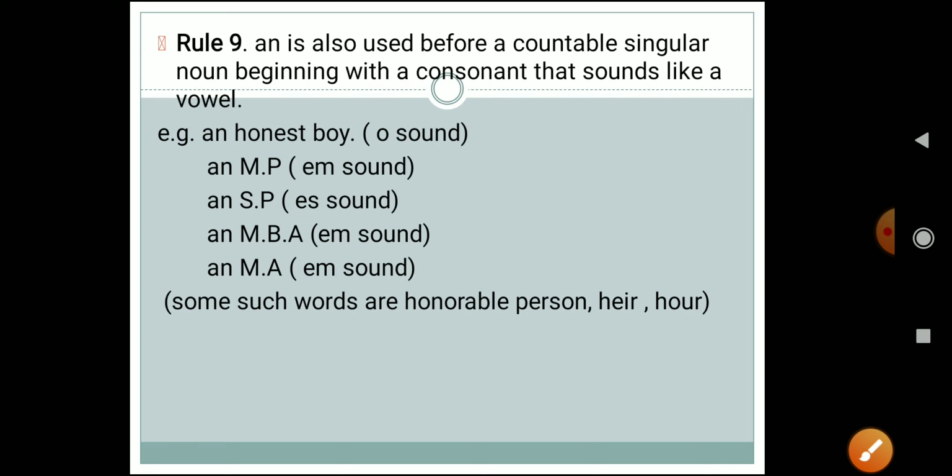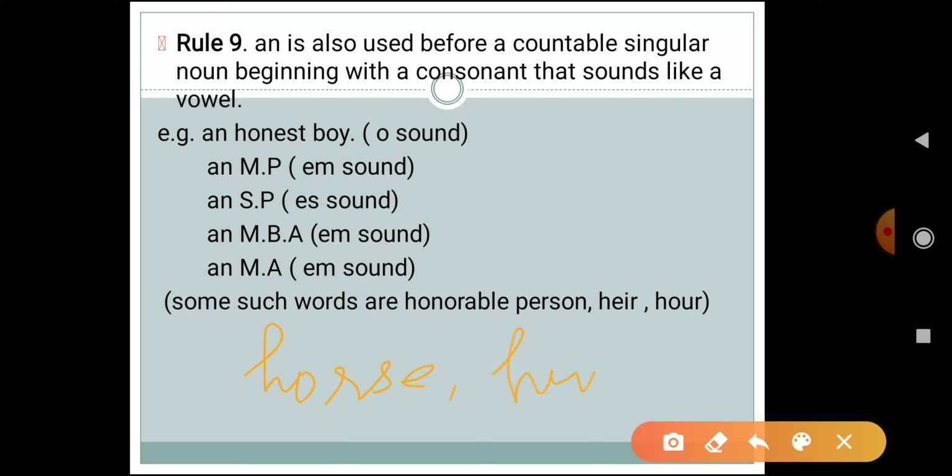Now there are some more examples, like horse, or you can say hut. When you are saying hut, you are not saying ut. The H is not silent over here, so you have to use a. Again, horse, the H is not silent, so you use a. You just have to listen to the pronunciation of the word, listen to the sound, and then use article a or an.